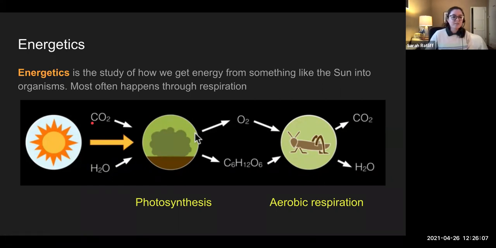We start with the sun, add in some carbon dioxide and water. Lo and behold, we got all our ingredients ready for photosynthesis. Then, as products, we produce oxygen and sugar. Those little plants go, boom, here's some oxygen, here's some sugar. Our consumers, our primary consumers, in this case, it's a little grasshopper insect. It's going to breathe in that oxygen. It's going to eat the plants to get the glucose. And through their respiration, they produce carbon dioxide and water, which then will loop back into the plants, and we go through a little cycle.